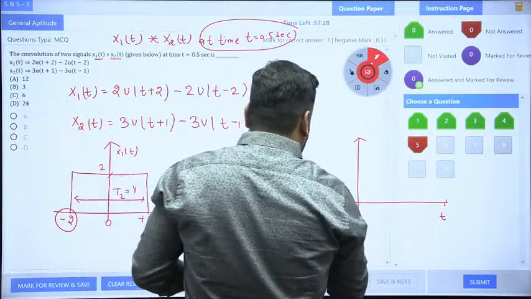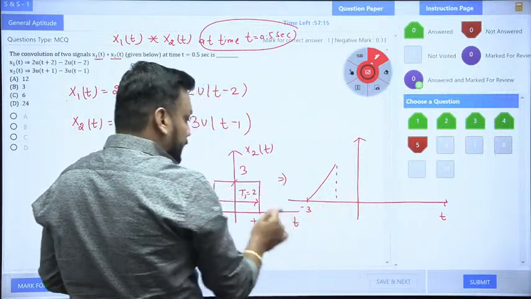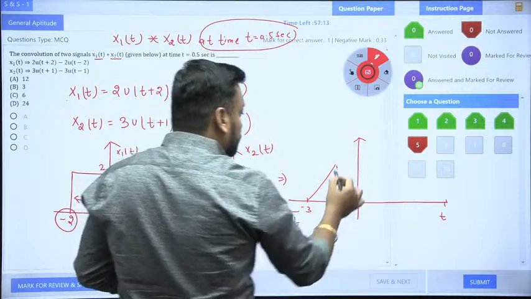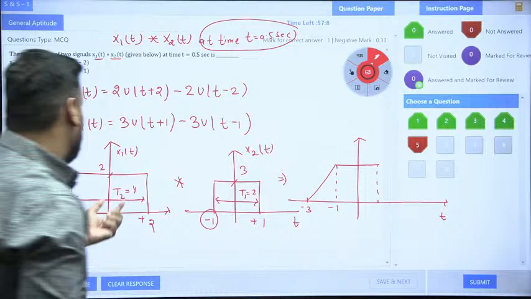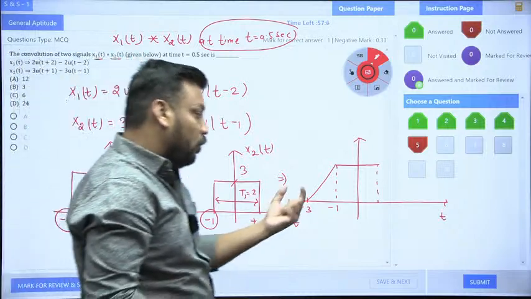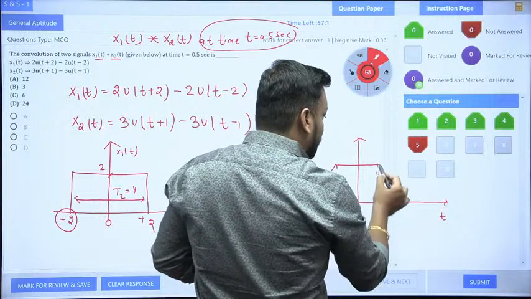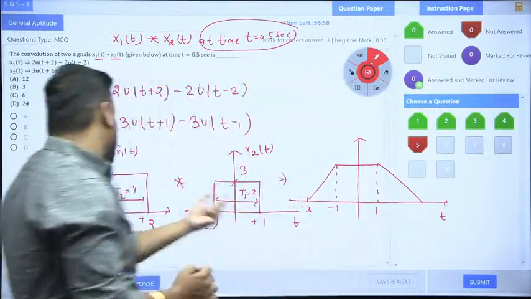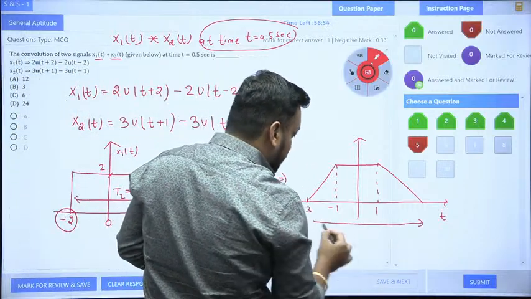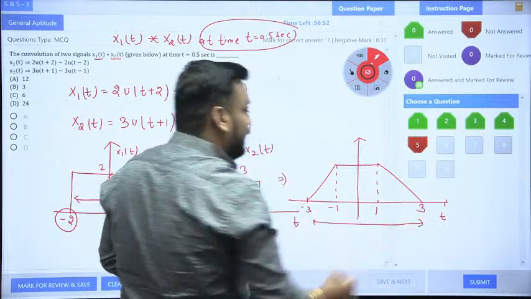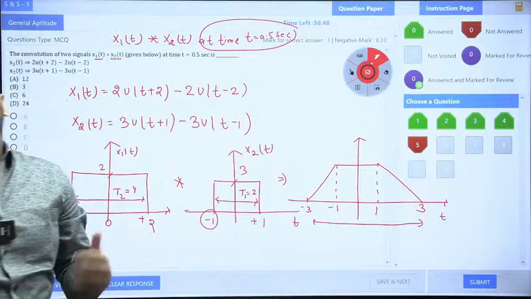Then you need to travel t1 distance. What is the t1 distance? T1 is 2, sir. So when I travel 2 distance from minus 3, I will reach minus 1. And again, then the trapezoidal nature like this. Then you need to travel t2 distance. What is t2? 4. When you travel 4 distance from minus 3, you will reach 1. And finally, you need to add t1 plus t2 distance, that is 2 plus 4, 6 distance. So when you start your journey from minus 3 and travel 6 distance, of course you will end at 3. And the magnitude of the trapezoidal signal is A1, A2, T1.